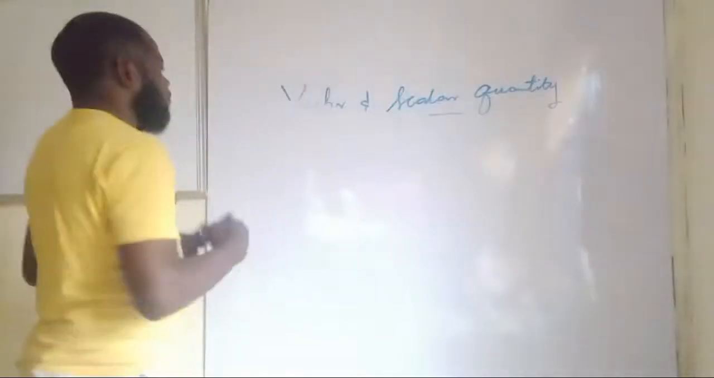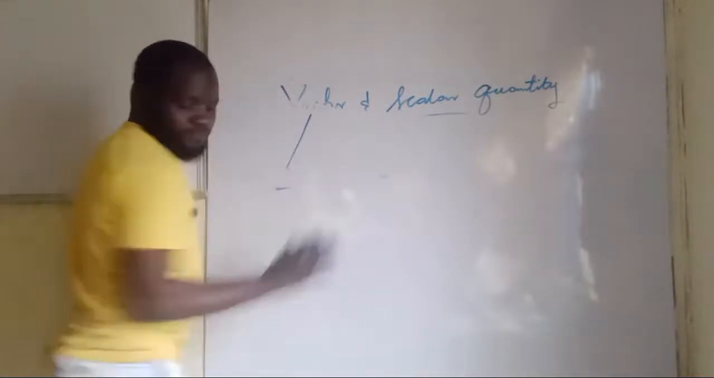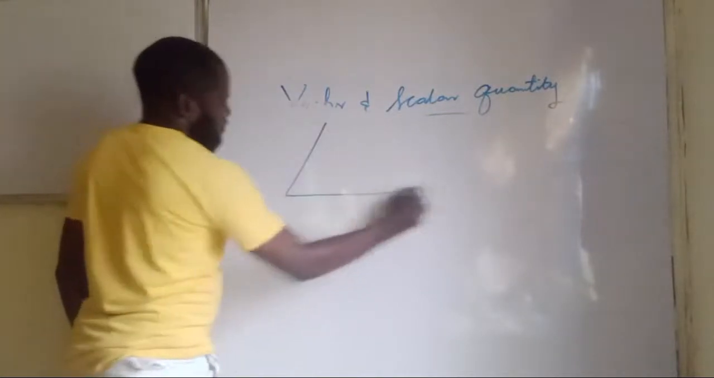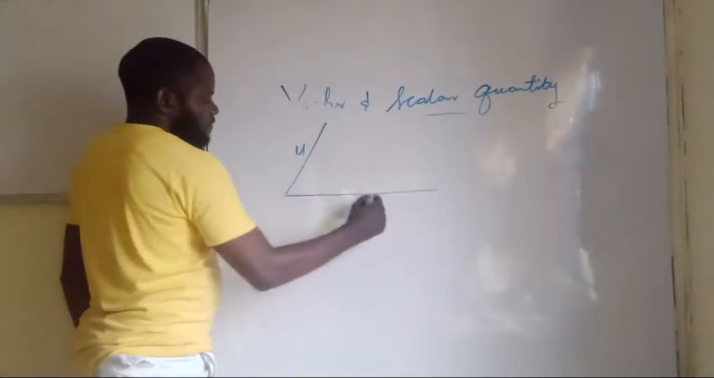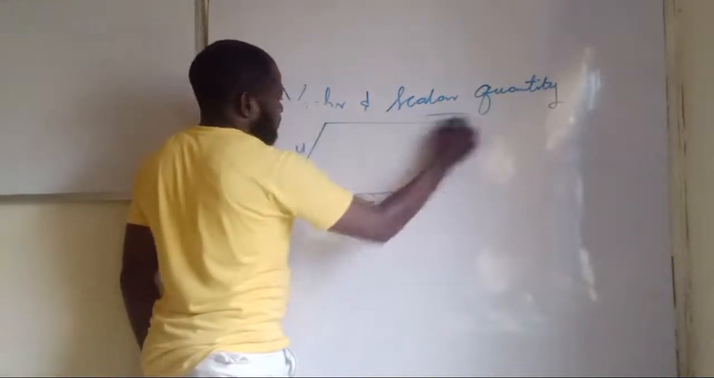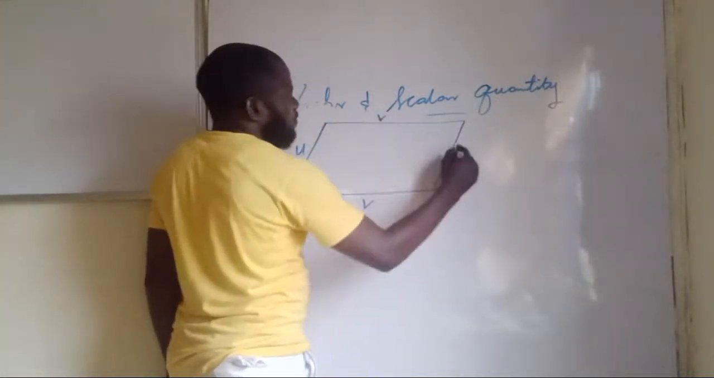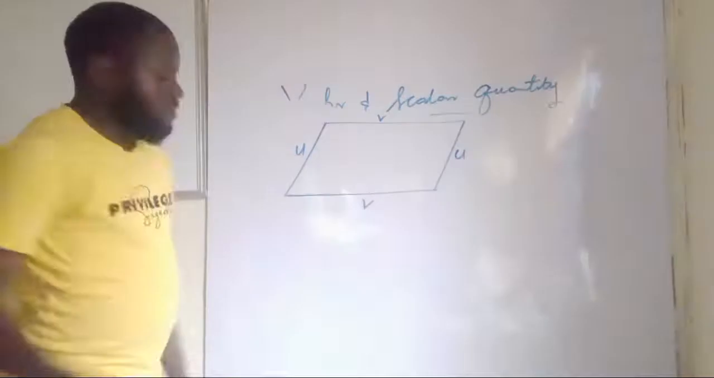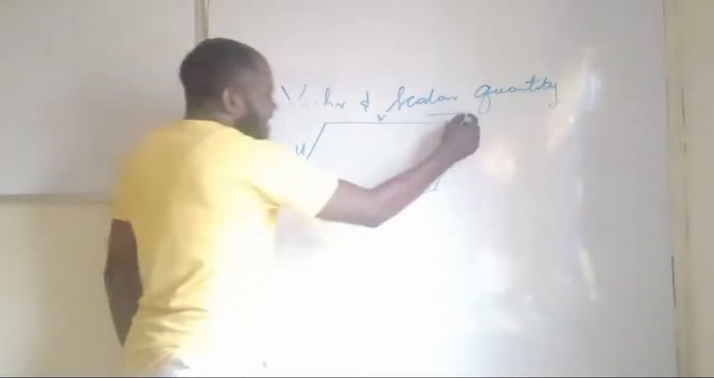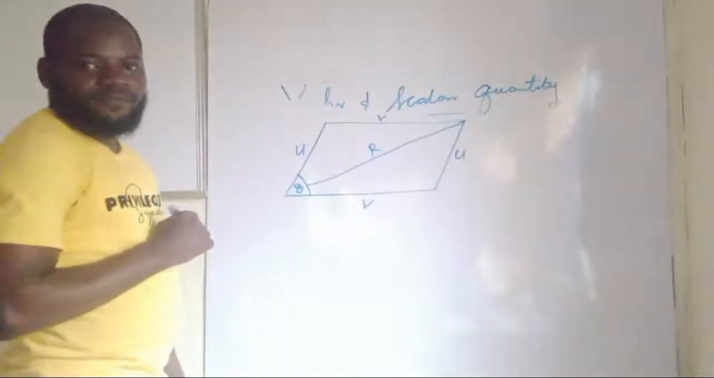If I have two vectors u and v that are moving simultaneously, I have something like this. So this is u and this is what? V. And this is just a parallelogram. So if here is v, here will also be v, and here will be what? U. Are you seeing this now? So this is the angle of inclination. Their resultant is represented in magnitude and direction by the diagonal line. Are you seeing this now?